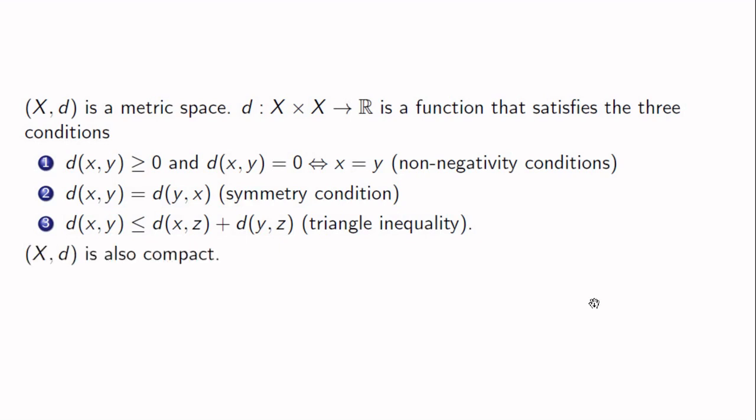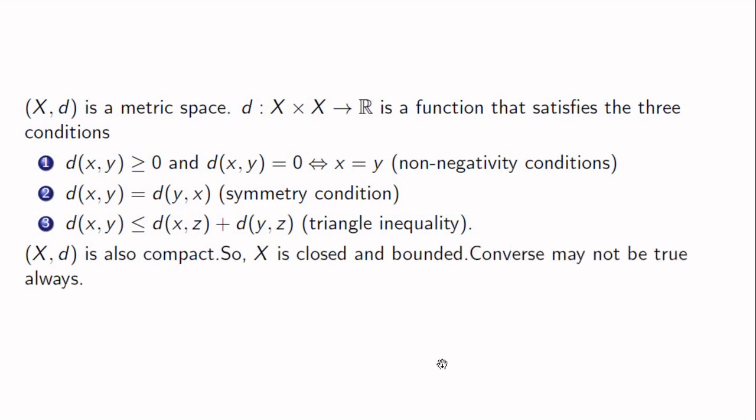Now (X, d) is also a compact metric space, and by a compact metric space we mean that for any open cover of X, there always exists a finite subcover. So we also know that any compact metric space is always closed and bounded, but the converse need not be true. As a counterexample, we can consider an infinite set X along with the discrete metric defined on X. If we consider the open cover as the set of all singletons in the infinite set X, then it clearly does not have any finite subcover.